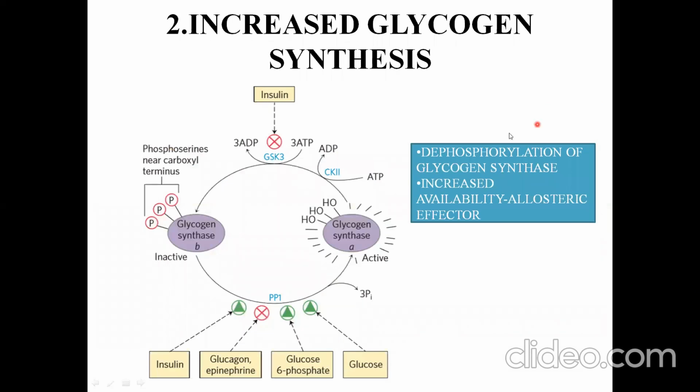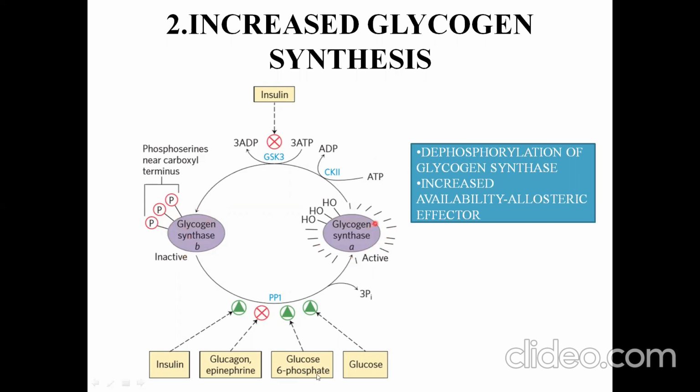Also, there is increased glycogen synthesis. Increased glucose 6-phosphate acts as an allosteric effector of glycogen synthase. This glycogen synthase will be active in the dephosphorylated state. So it acts as an allosteric activator of glycogen synthase. Also, it causes the dephosphorylation of the glycogen synthase, which means it covalently modifies the glycogen synthase.